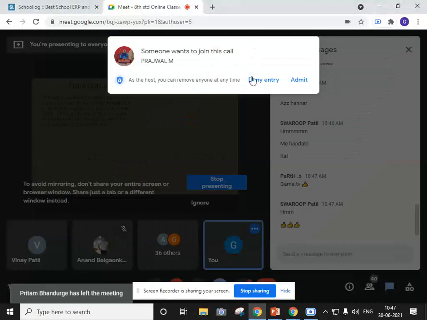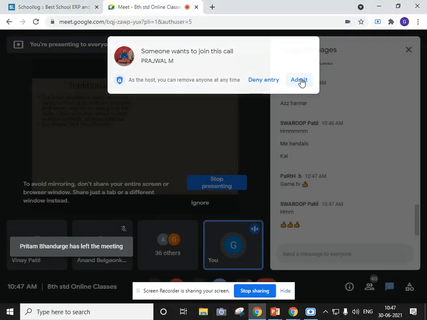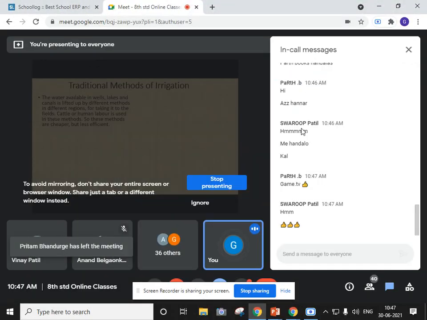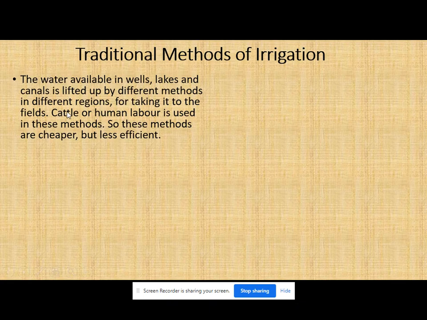Now the water which is there in the well or canal or any other places, how is it taken? Yes, it was taken by lifting up. You might have seen there are some people who draw the water from the well. Means they pull the rope, and with the help of that, they take out the water. Or in some cases, we use animals. We use animal or human labor to take out the water.